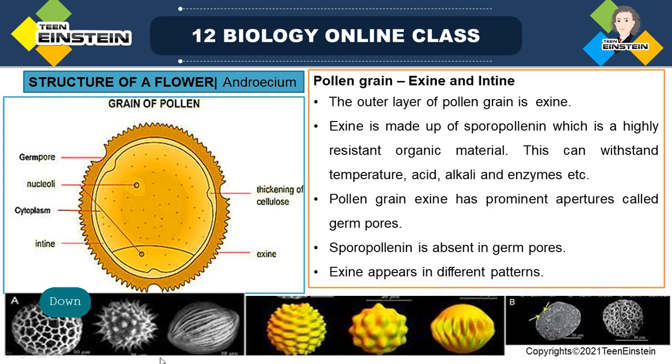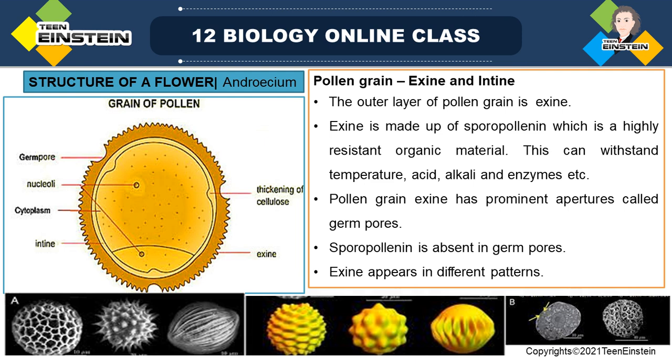So the outer wall or outer layer of the pollen grain is the exine. You can see here, this is the exine, and it is made up of sporopollenin. Sporopollenin is an organic material which is highly resistant.